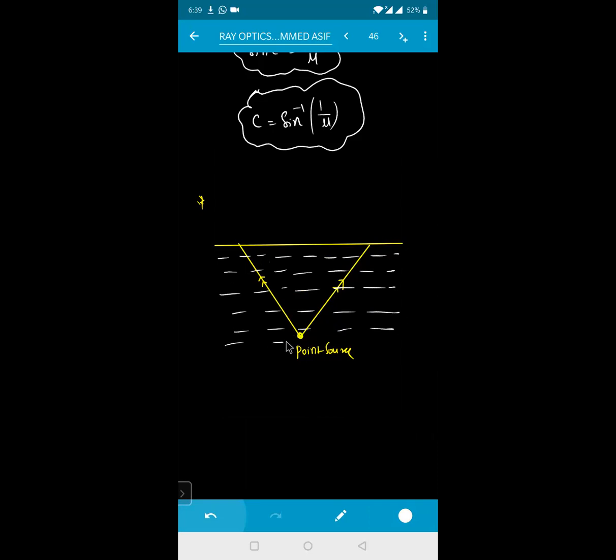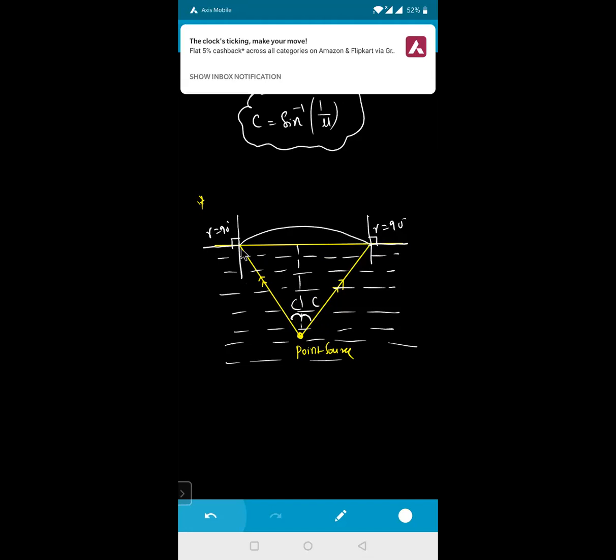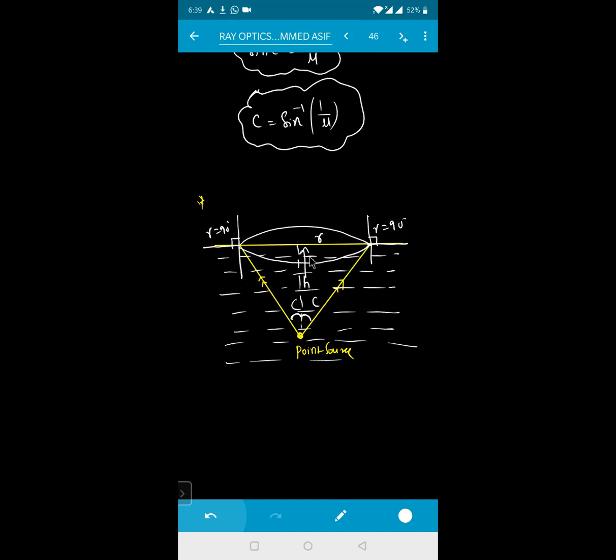So the ray of light goes in all directions. This will be its normal, and this will be the normal, and here this one will also be the normal. If this angle is the critical angle C, and this one is also C, then the angle of refraction r will be equal to 90 degrees. This one is also 90 degrees. That means this point source of light will illuminate a circle of this much radius. This is your radius, and this is the height of that source from the bottom to the surface of the water.